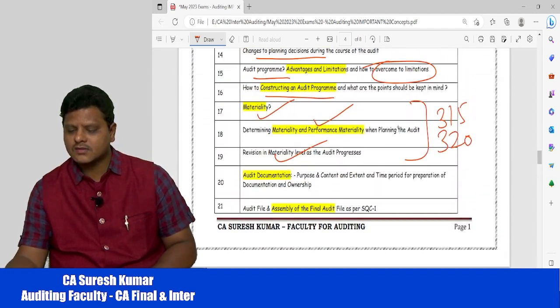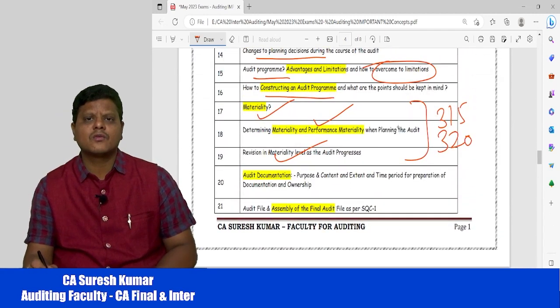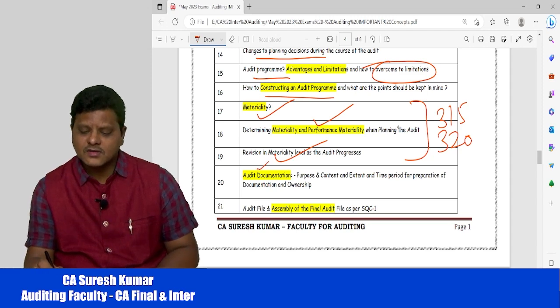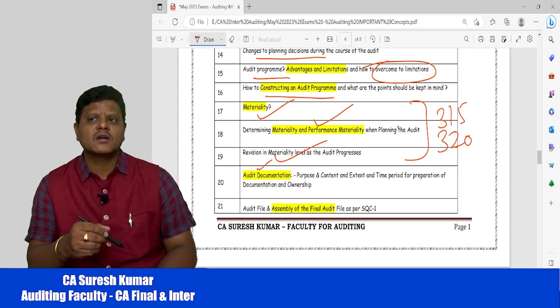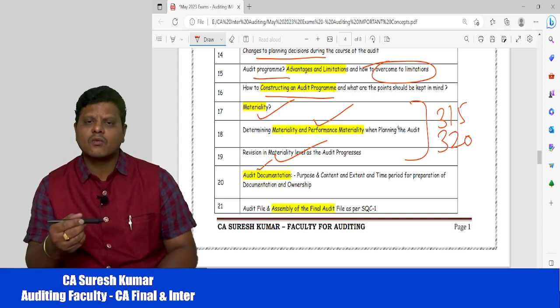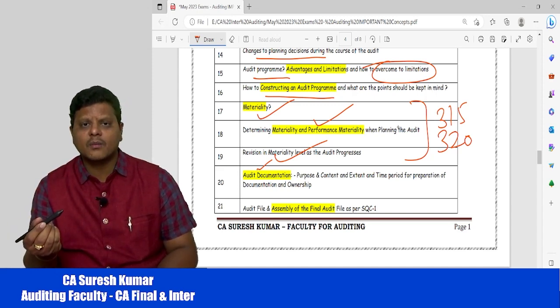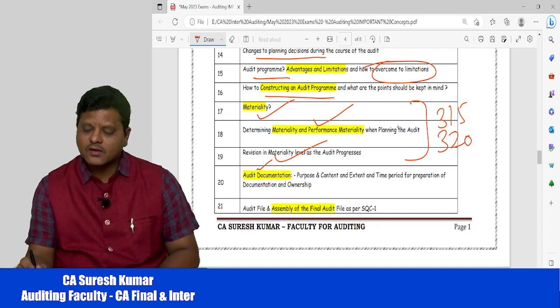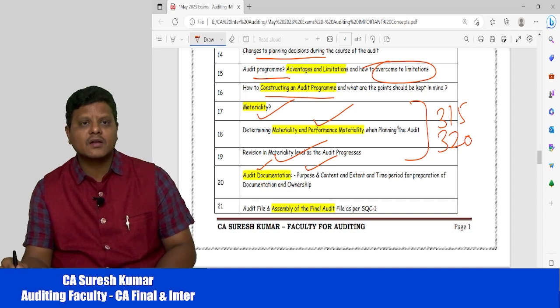Now, my dear friends, audit documentation. So very important for examination, my dear friends, because no documentation means you have not done the audit properly. Then who has to maintain the documentation? What type of documentation do you need to maintain? What are the different types of documentation available? Then who is the owner of this documentation? Why do we need to maintain it, what is the purpose?